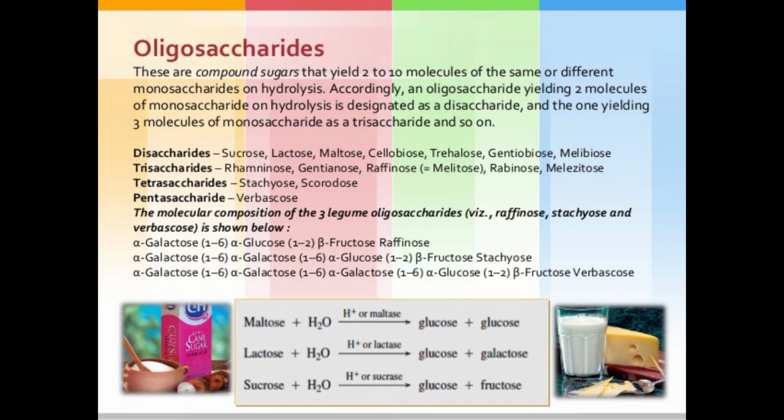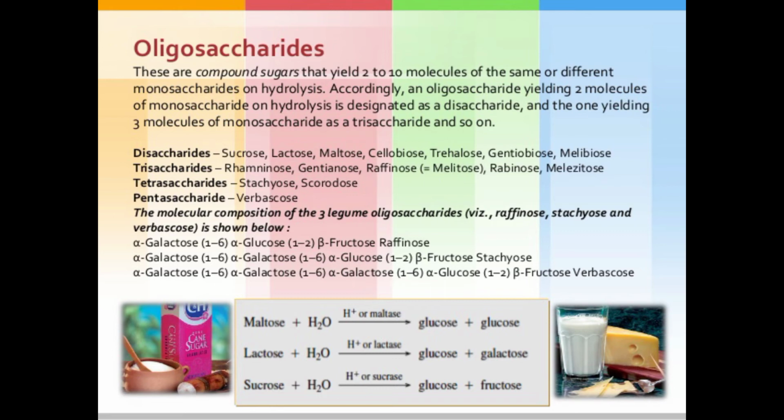So oligosaccharides are classified depending upon the monosaccharides yielded on hydrolysis: disaccharide, trisaccharide, tetrasaccharide, and another one added, the pentasaccharide. If 5 monosaccharide units are formed, it is called a pentasaccharide; 4 are formed, a tetrasaccharide; 3 are formed, a trisaccharide; and 2 are formed, a disaccharide.